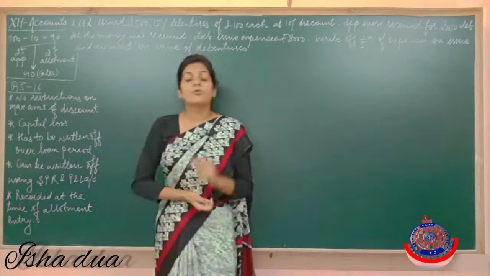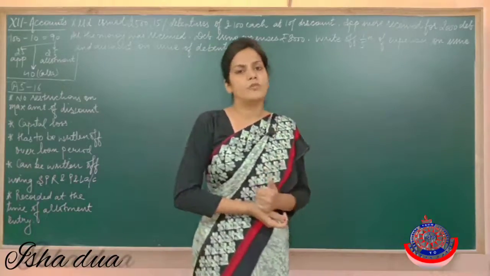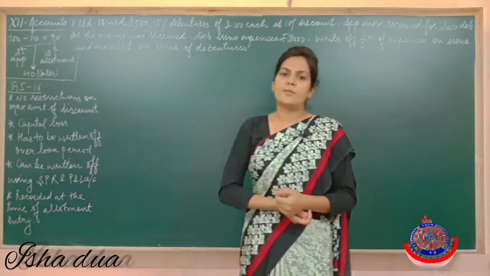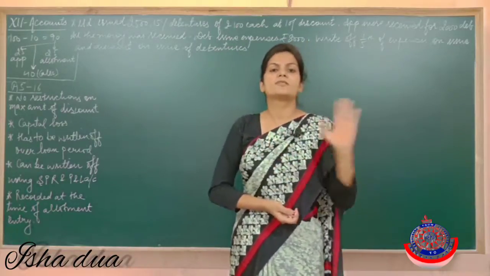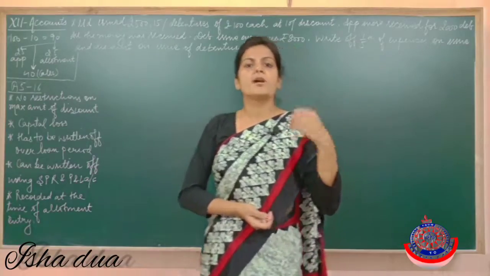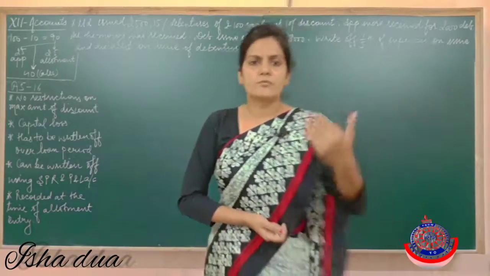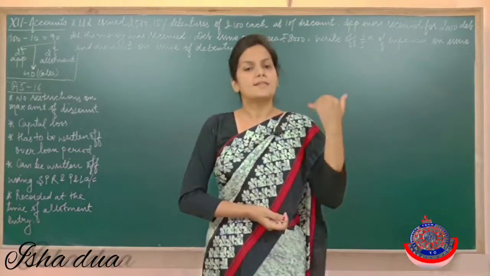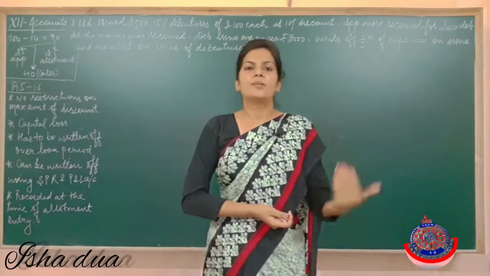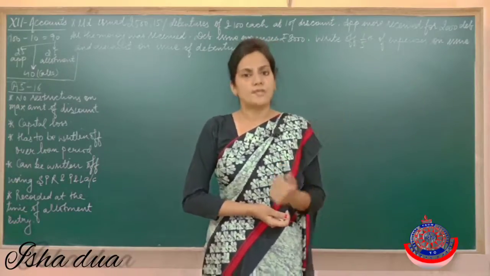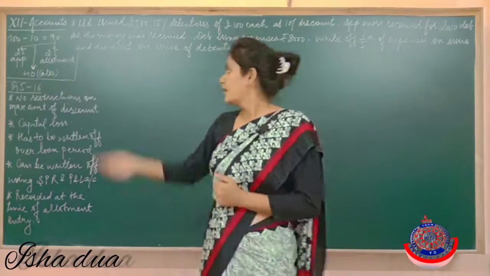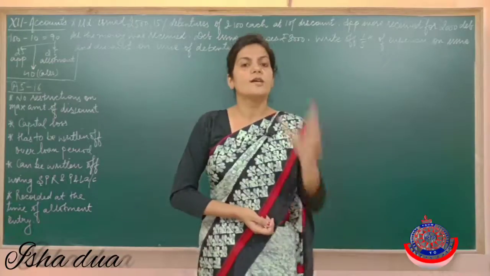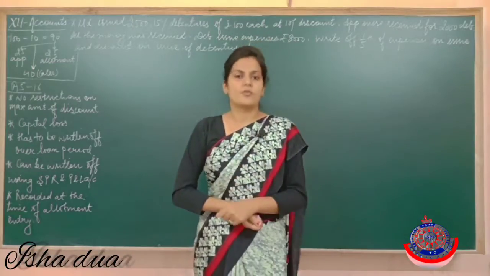Secondly, there is no restriction on the maximum amount of discount. It means a company can give any amount of discount to the debenture holders. There are no restrictions that we can't give maximum discount, or we have to give maximum discount of rupees 10 only, 20 only. That way there are no restrictions. It depends upon the company's discretion how much amount of discount a company would like to give. Then secondly, whenever we issue debentures at discount, this discount is a capital loss for us.